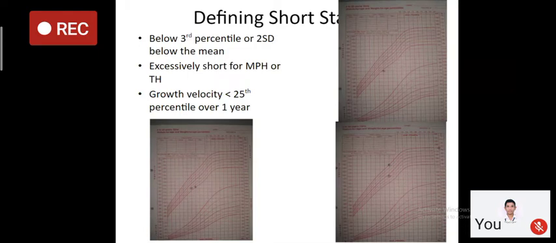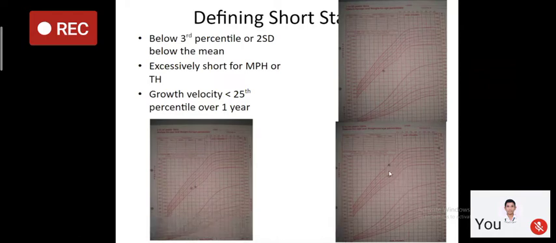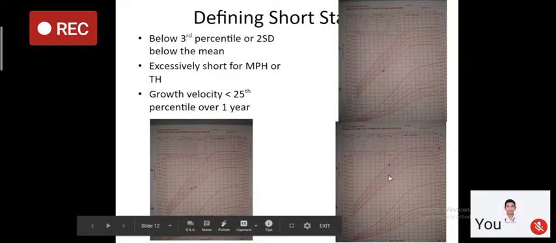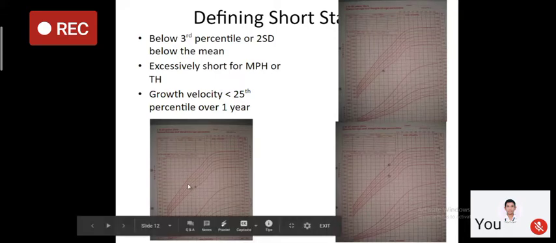The first is when the height of a child is less than the third centile or less than 2 standard deviations below the mean, like you see in this growth chart. Or when the height is excessively short for mid-parental height. See this child, his mid-parental height is at this trajectory, and now presently he's growing at this trajectory. So if you plot this to the final height, currently the child is short. So genetics comes into the picture. Or growth velocity percentile over 1 year is less than the 25th percentile.